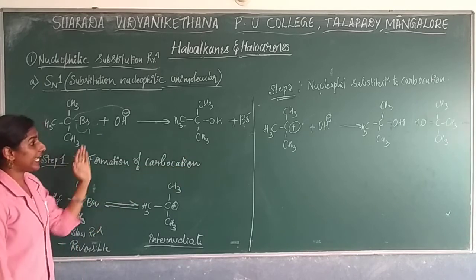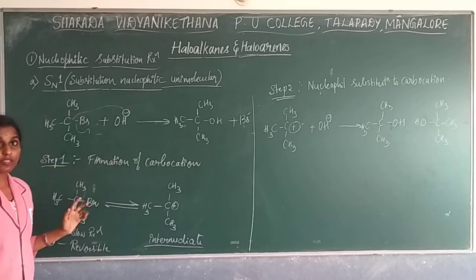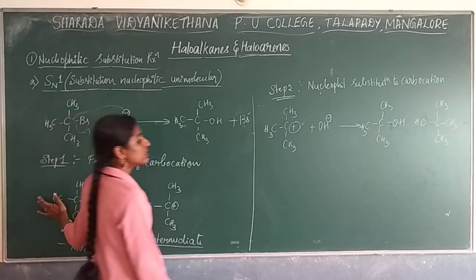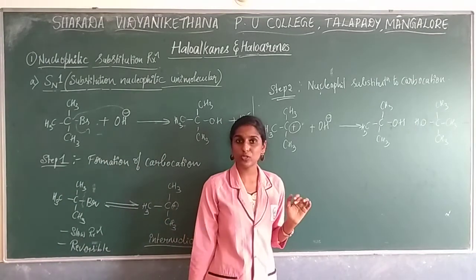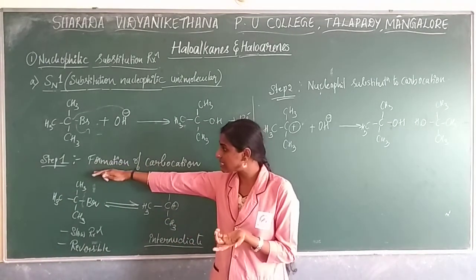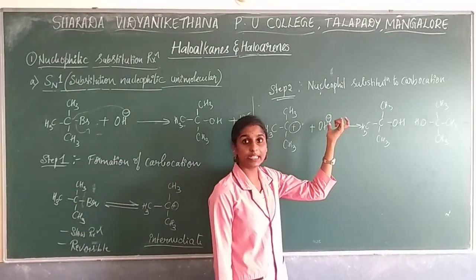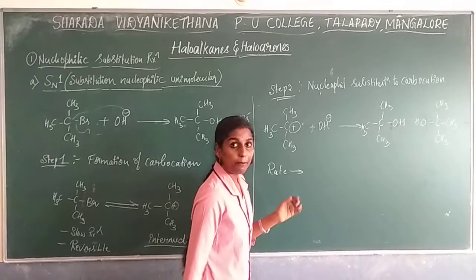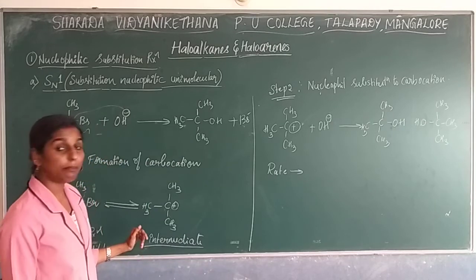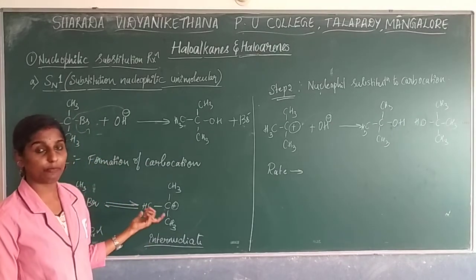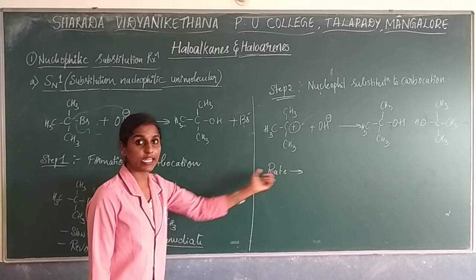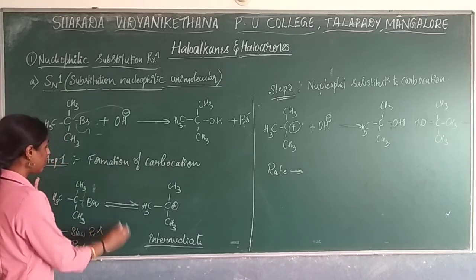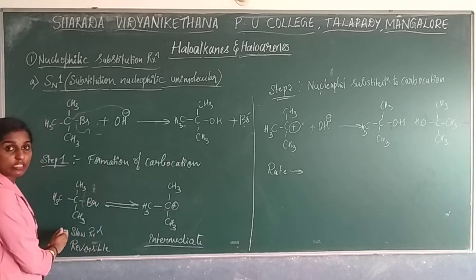Okay, and if you are writing the rate for the reaction, you have studied this. You have steps, right? The reactions are there. So for the rate, which step are you supposed to consider, step 1 or step 2? You have studied in chemical kinetics. If you are writing the rate for a mechanism, then you are supposed to consider the slowest step to write the rate of the reaction. So in these two reactions, which is the slowest step? The first reaction is the slowest step.